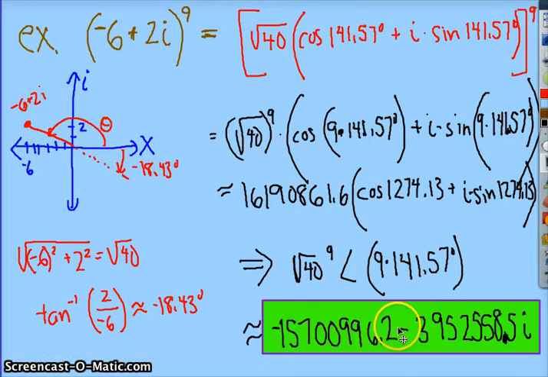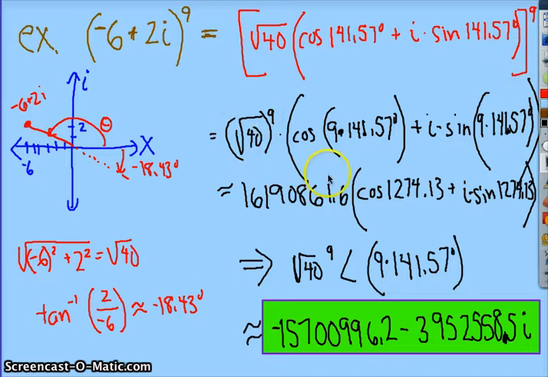De Moivre's theorem allows us to take a complex number or a number in polar form and raise it to some exponent. We saw that on your calculator, if the exponent is 2 or 3, meaning we're squaring or cubing, then our calculator can do it. But for exponents 4, 5, and so on, it's just too much work for the calculator.